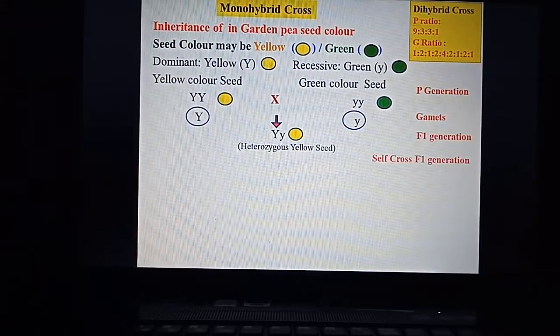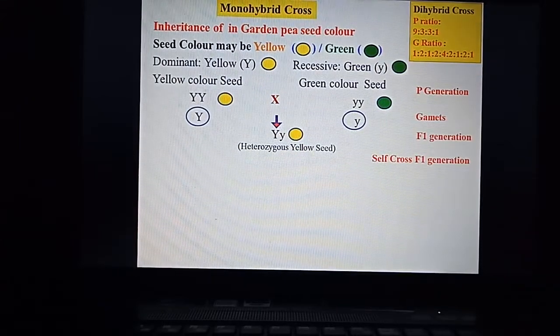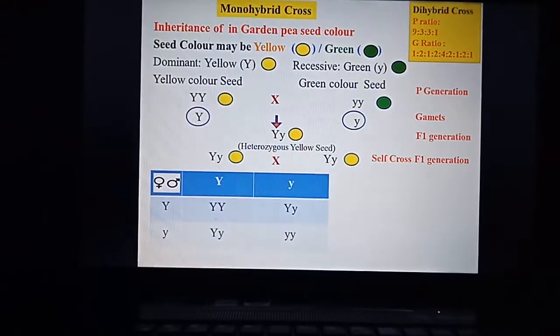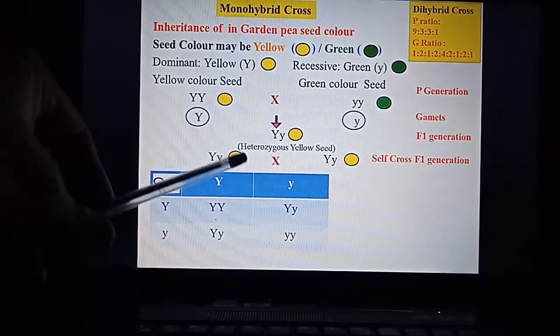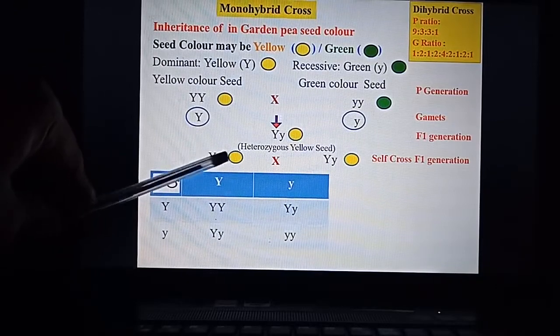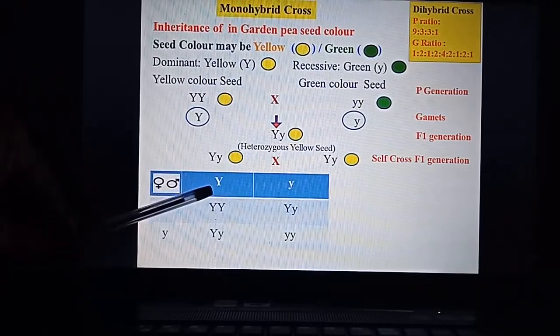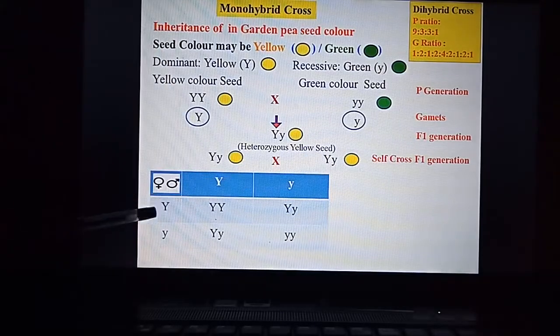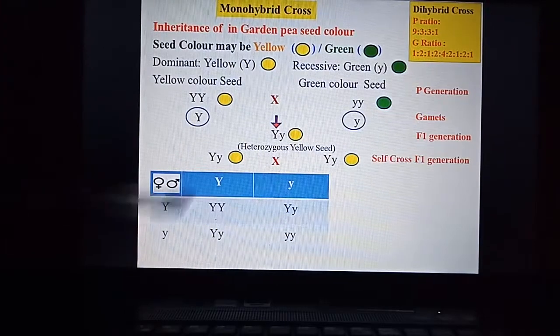So this is F1 generation. When we self cross F1 generation, so what we will get, the genotypes. So the gametes of F1 generation are, one is capital Y and the other is small y. Similarly, for this parent, one is capital Y and the other is small y. So I have filled the checkerboard.